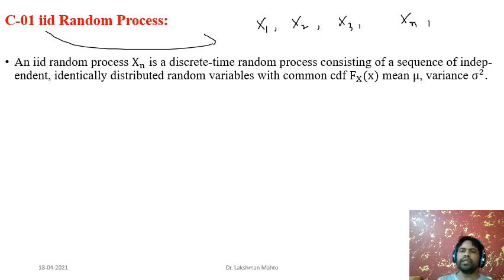Definitely x1 would be independent of x2, x2 independent of x3, and likewise x3 independent of xn. So if you take any pair of random variables in the tossing process of the same coin, each pair happens to be independent of each other.